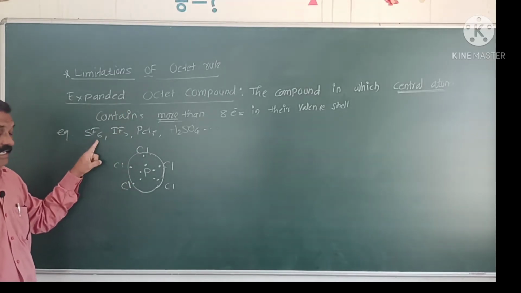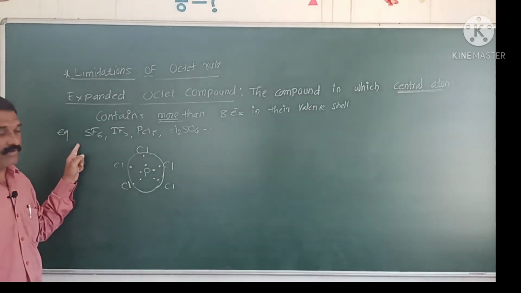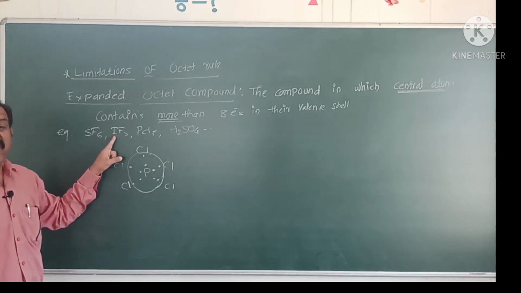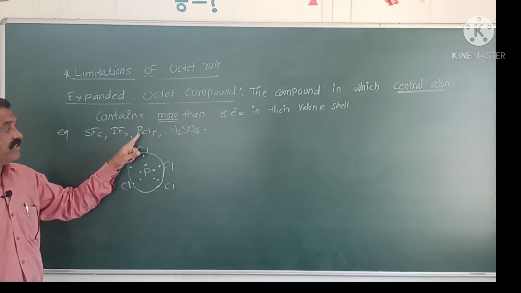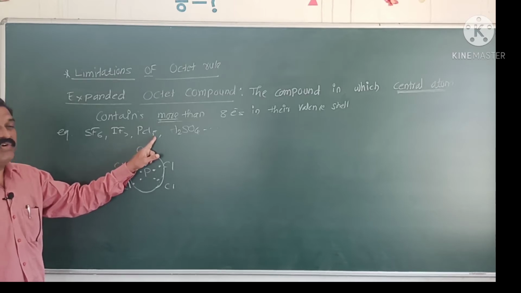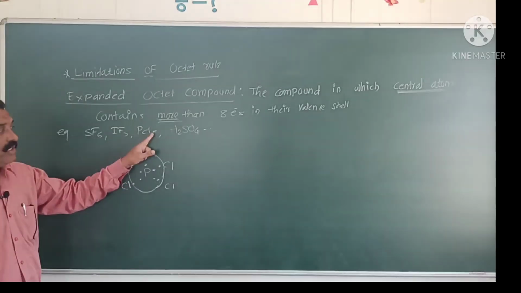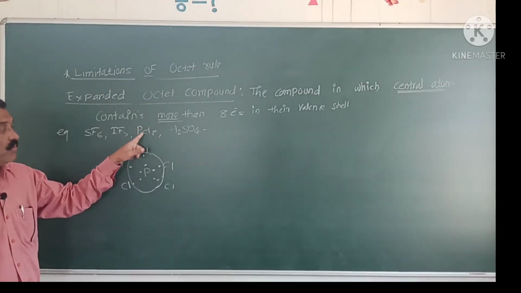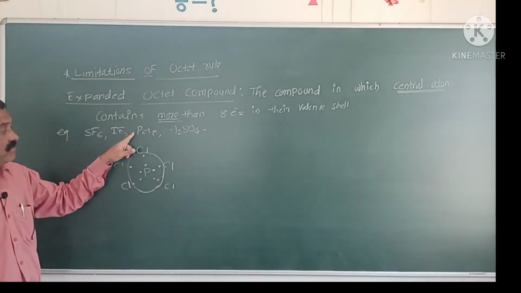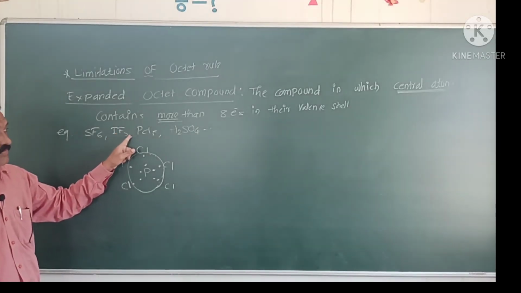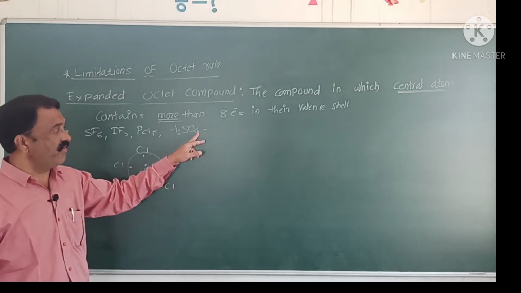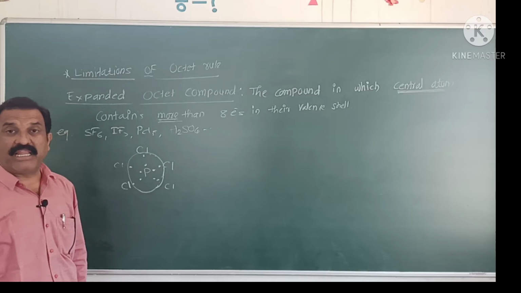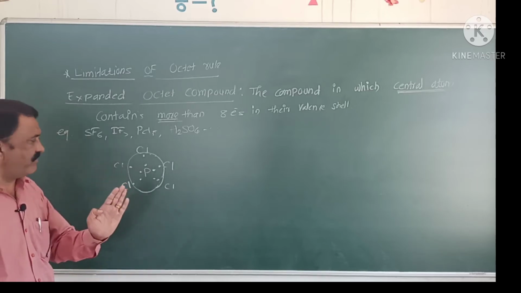SF6, here sulfur contains 12 electrons. IF7, 7 into 2, iodine contains 14 electrons. PCl5, 5 into 2, that is 5 pairs, 10 electrons in the valence shell of phosphorus. H2SO4, 4 plus 2, 6 pairs, 6 into 2, that is 12 electrons. For example,